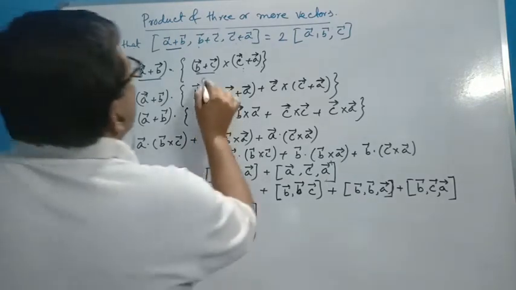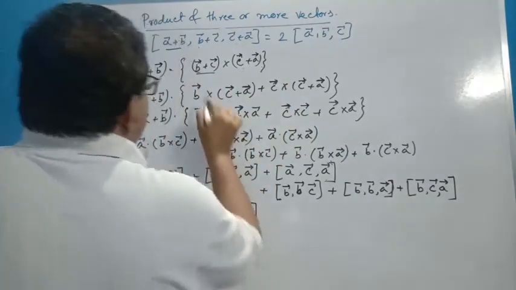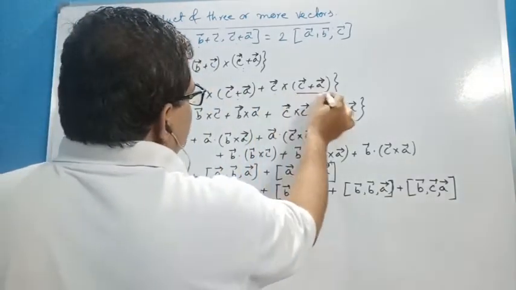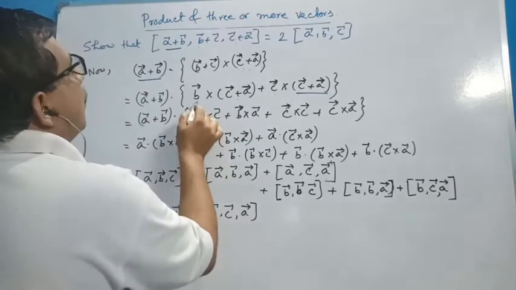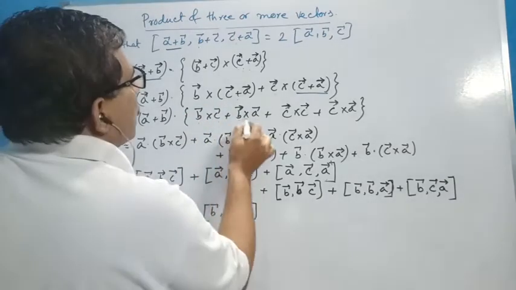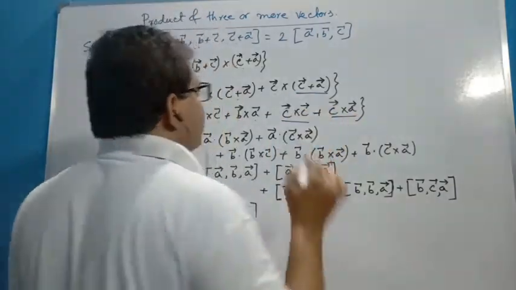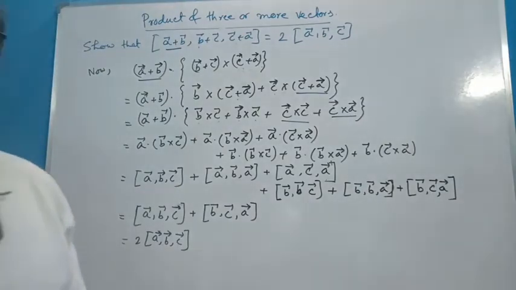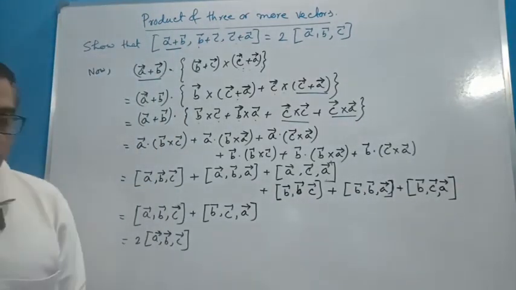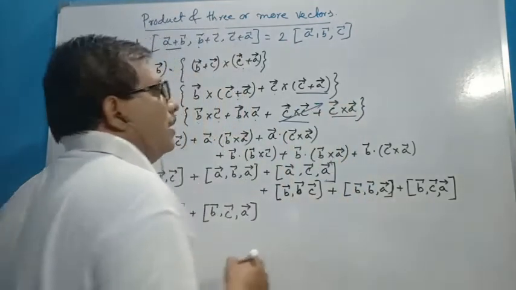Now B plus C cross C plus A. Write in the extended form, using the distributive law: B cross C plus A plus C cross C plus A. Now again by the distributive property: B cross C plus B cross A plus C cross C plus C cross A. Now what is the value of C cross C? Obviously the same vector, so the cross product is 0. C cross C is 0, so this portion vanishes. Clear?